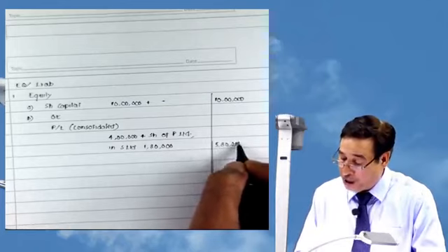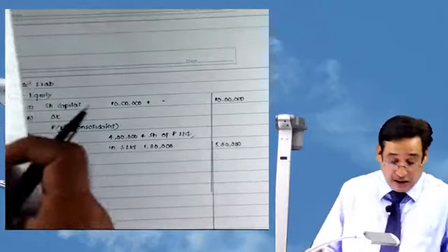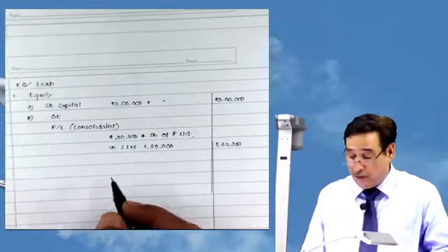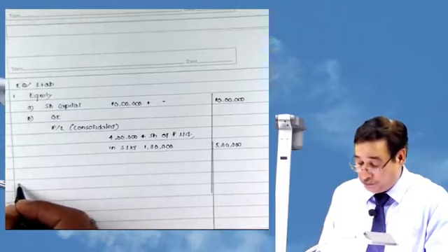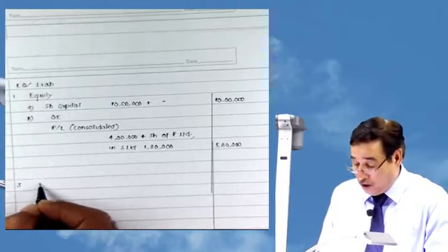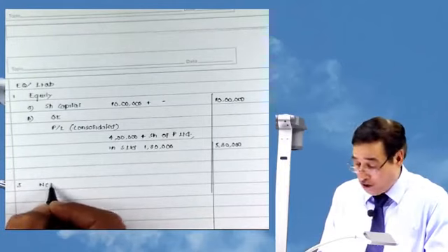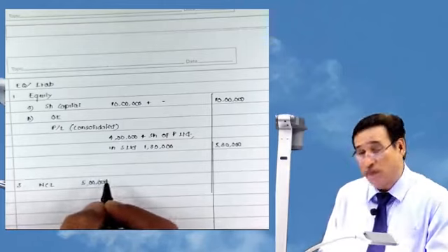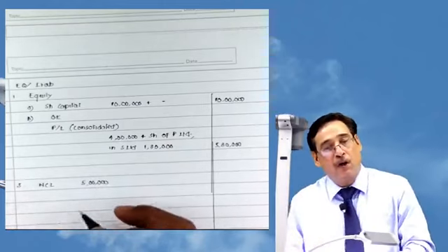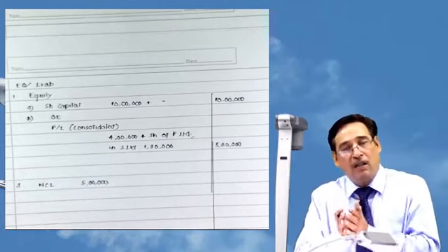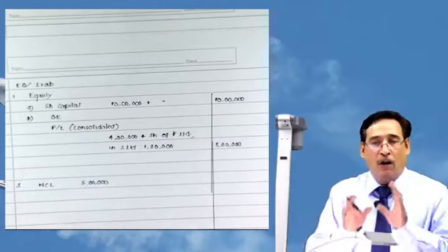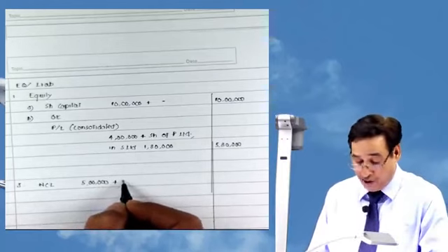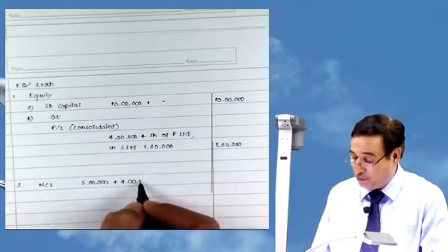This is the point you have to take into mind. Then what else is there? Lots of sheets are lying there, that's the problem. So now again, next item is non-current liability. No problem at all. Non-current liability, 5 lakh. The problem is only with respect to investments, share capital of the subsidiary company, and other equity items of the subsidiary company. Otherwise, the rest of the things are more or less line by line addition. 5 plus 4, that is 9 lakh. You will simply put this figure outside.